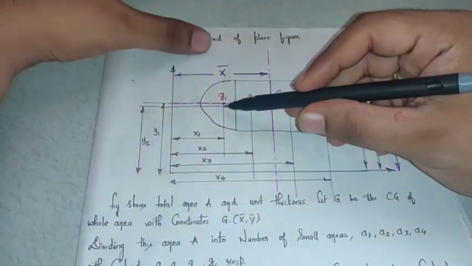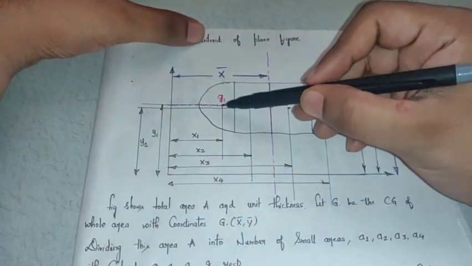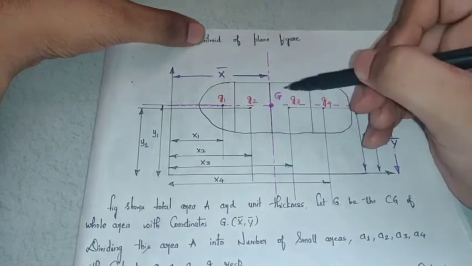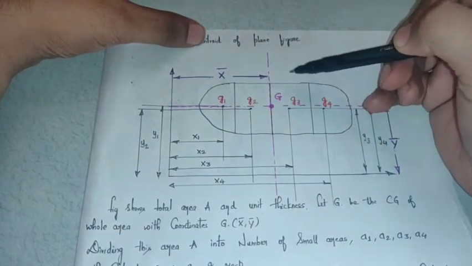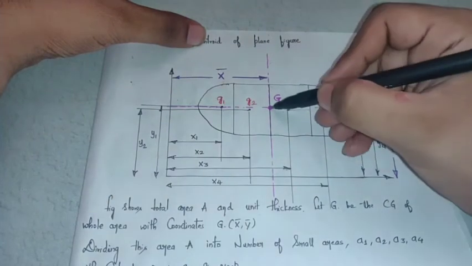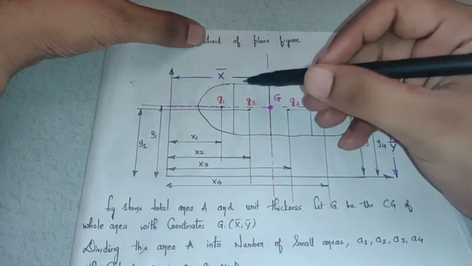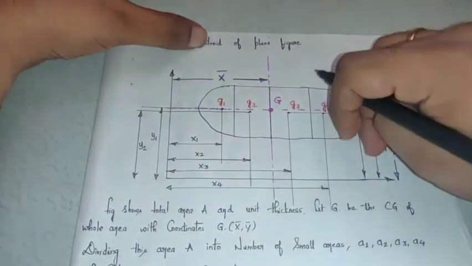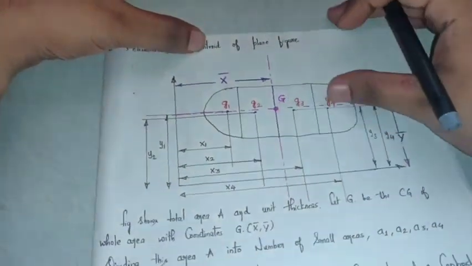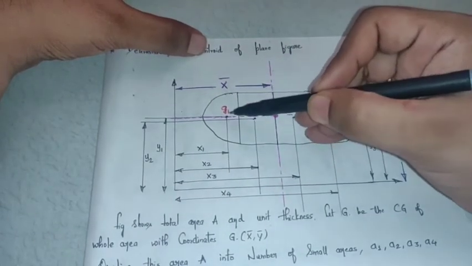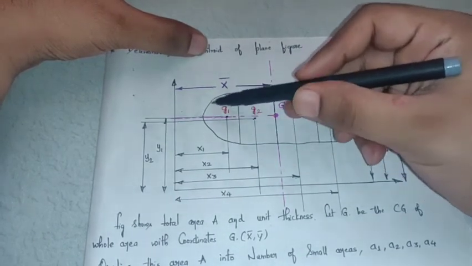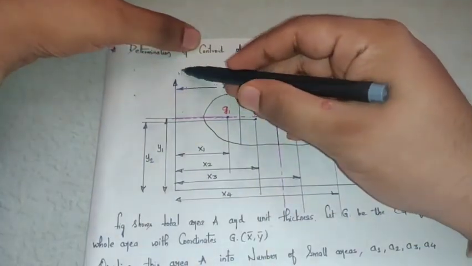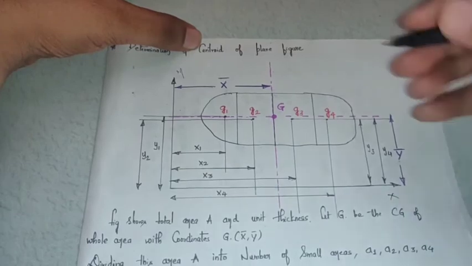So I'll mark the centroids of all these four objects as G1, G2, G3, G4. Why have I used small g? Because capital G indicates the centroid of the complete figure. Now in order to locate the centroid of this complete figure, I need to cut the figure into smaller sections. When I take the cumulative of this, I'll get the total value of G, right? So this small g1 is the centroid of the first element. Now I have taken the reference axes, this is y and this is x.